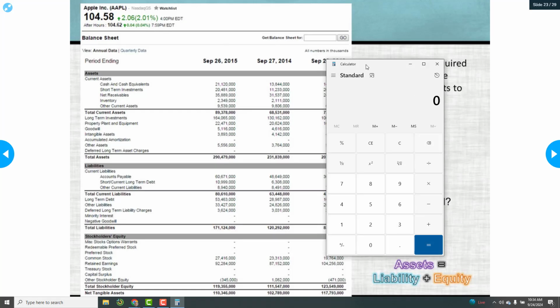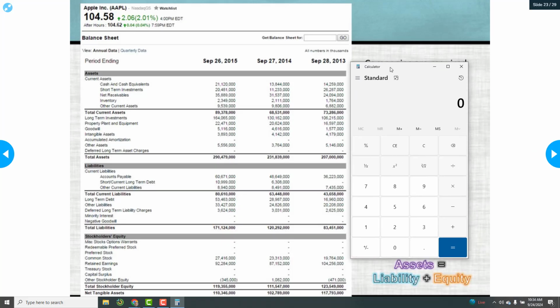I'll bring over a calculator and we'll do the math right here. 290,479 minus 171,124. And then look, that's that 119,355.